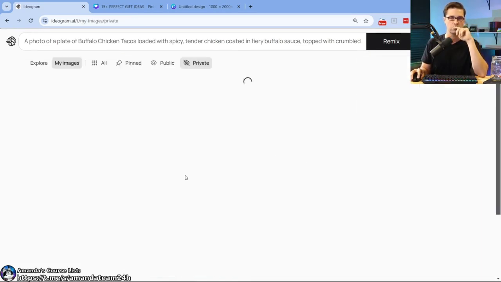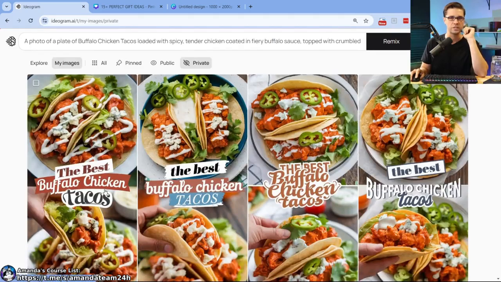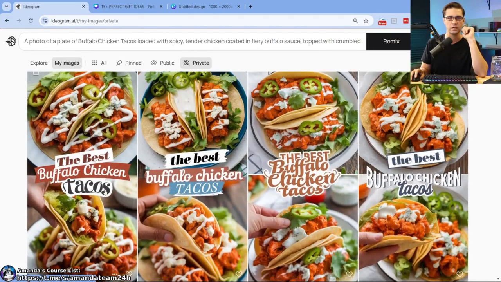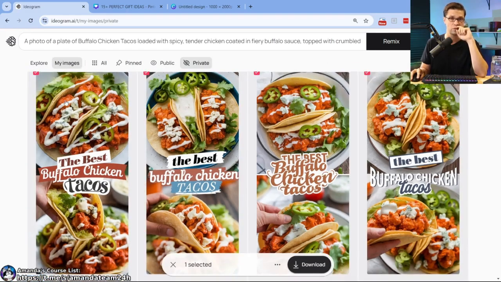Generation complete. The best buffalo chicken tacos. What more do you want in life? I mean, seriously, the best buffalo chicken tacos, the best. All four of those work for me. Awesome. Really beautiful. So you can click this button top left.